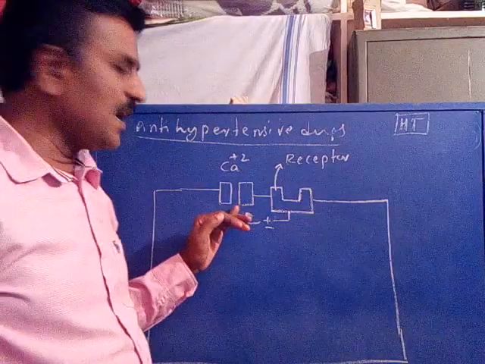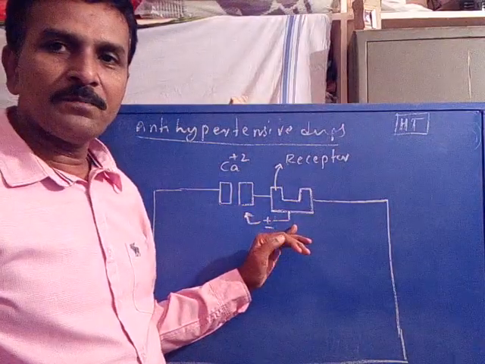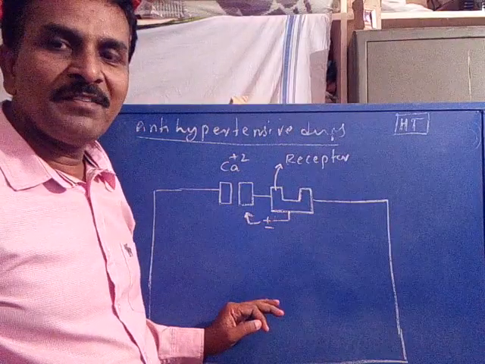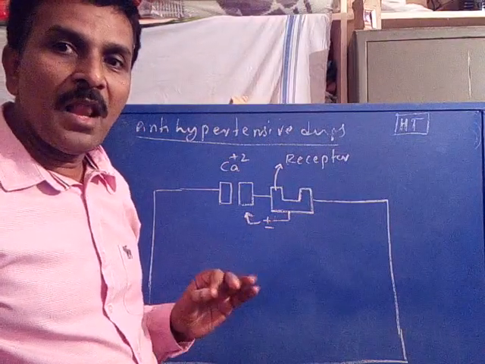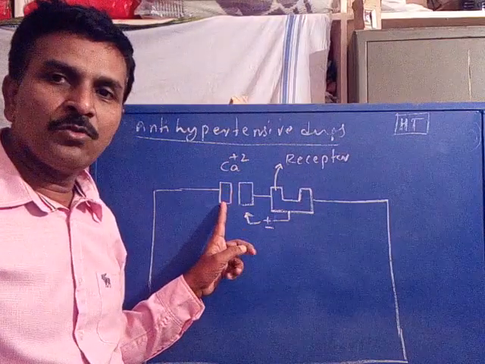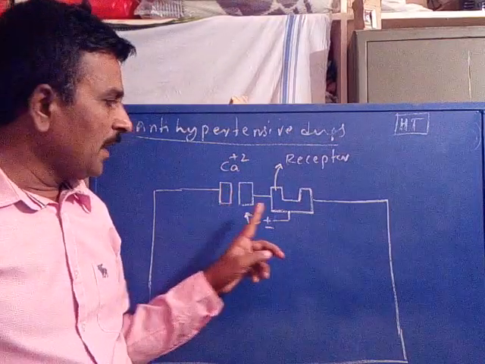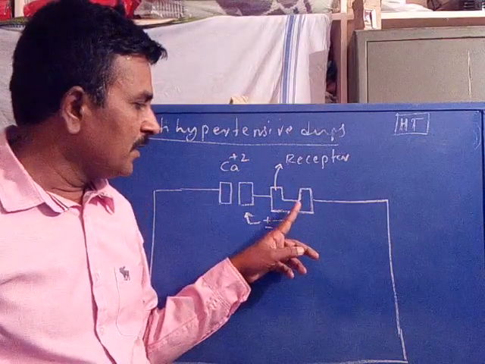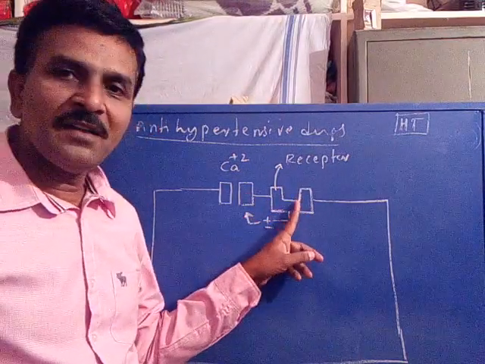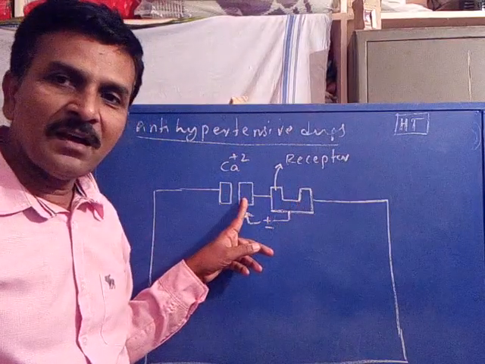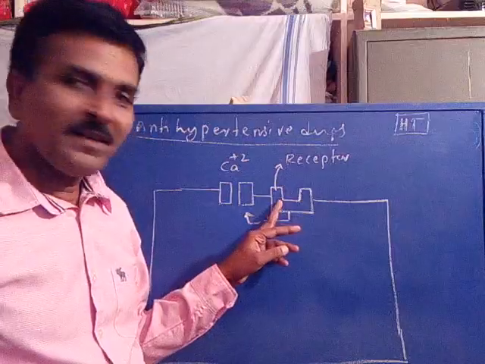Now a channel is linked with the receptor. Are you following? A simple diagram, a simplified version of a blood vessel cell. Now it consists of a calcium plus 2 ion channel, and it also has a receptor on its surface. This channel is linked with the receptor. That is, a receptor is connected with the channel. Now this is called the receptor.